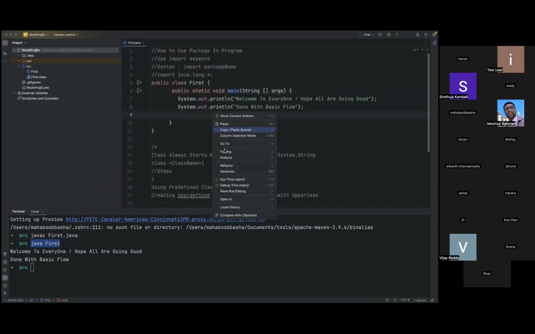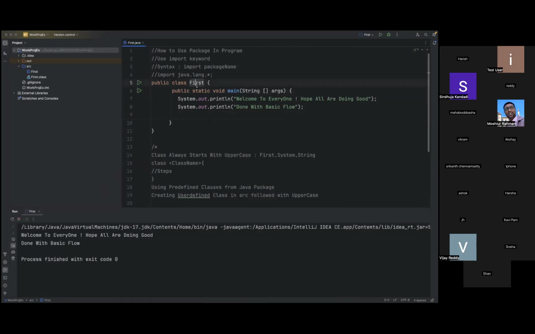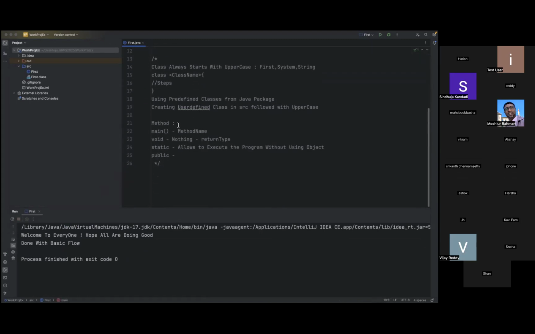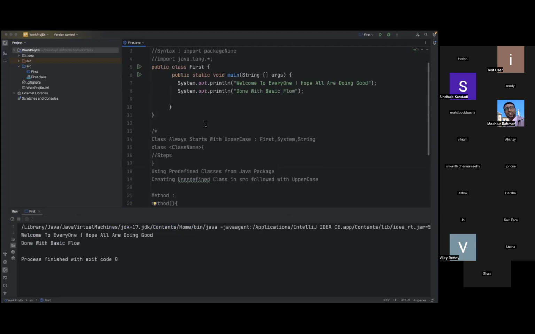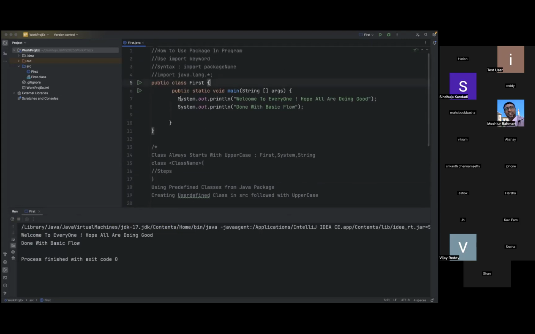I will just execute one more time. I'm running this with this content. So class name, open brace, now close brace. Now we have written a method here, in which we are using multiple keywords. So now what we'll do here is step one.